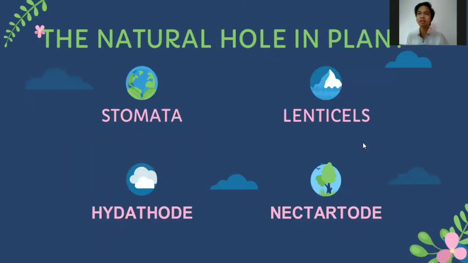The natural holes in plants. There are 4, consisting of stomata, hydathodes, lenticels, and nectarthodes.